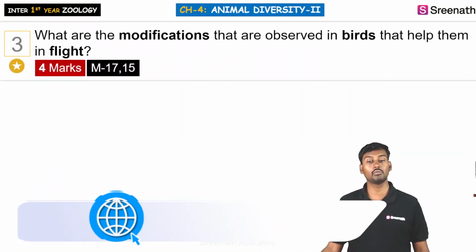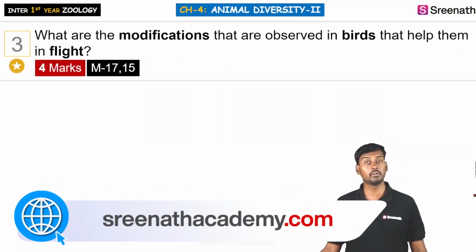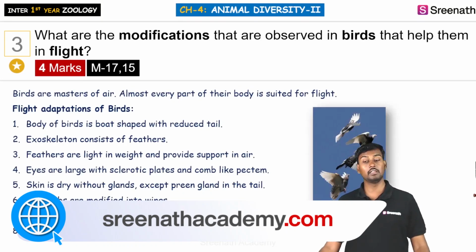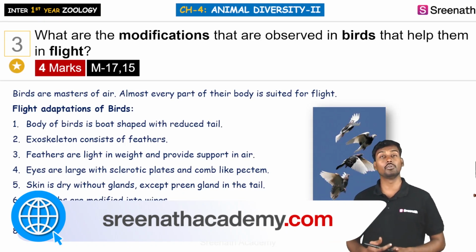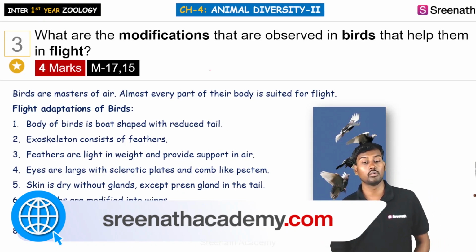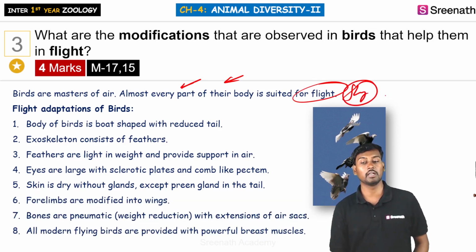So third question వచ్చేసి what are the modifications which are observed in the birds which help in their flight in the air. So generally birds are the masters of air. So almost every part of their body is generally suited for flight, that is for flying in the air అనమాట.